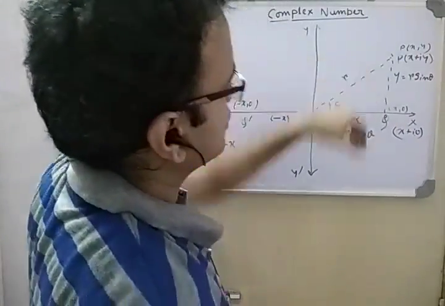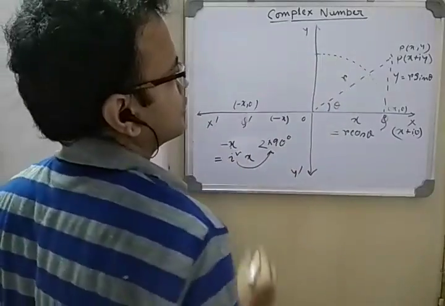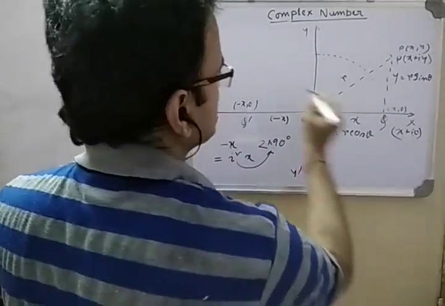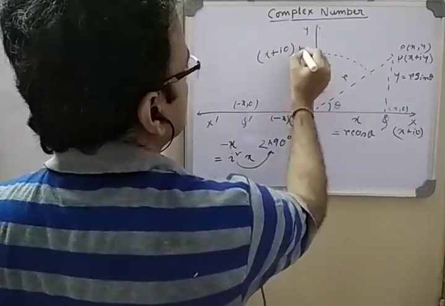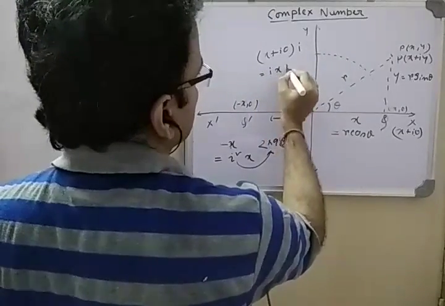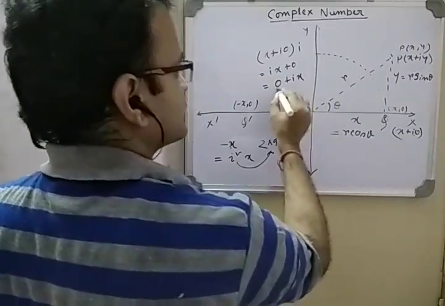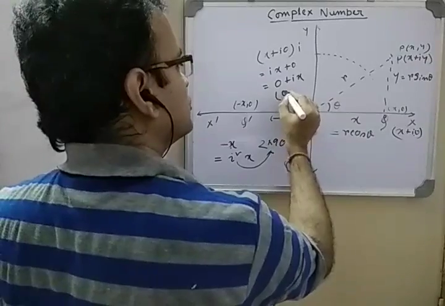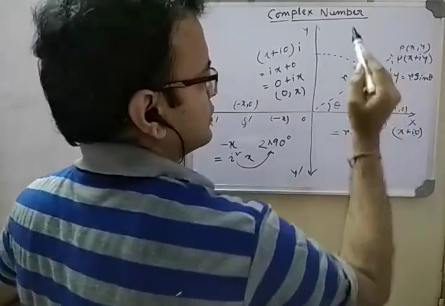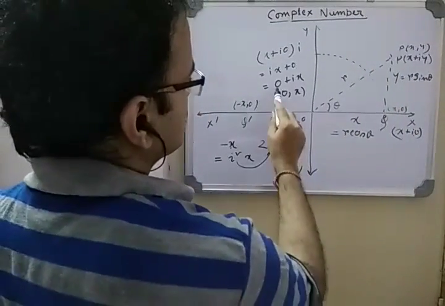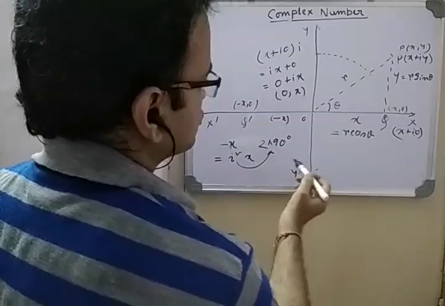If you rotate it by 90 degrees, that means multiplying this with i. So what does it become? x plus i0 into i, so ix plus 0. That means first the real part, then the imaginary part. Again, in this a plus ib format, what is it equivalent to? It is equivalent to the point 0 comma x. If (x, y) can be written as x plus iy in the complex number form, then 0 plus ix is representing the point 0 comma x. So what is 0 comma x?